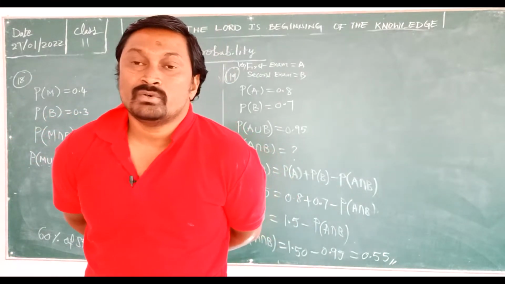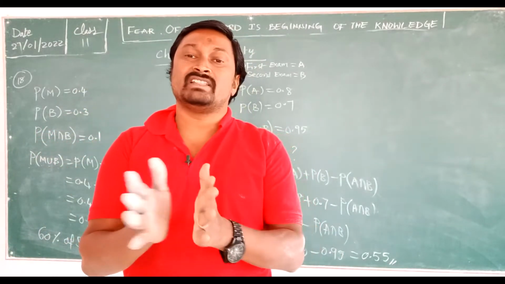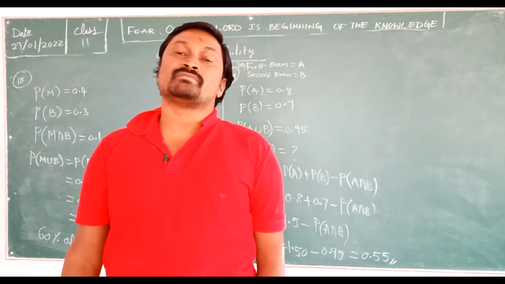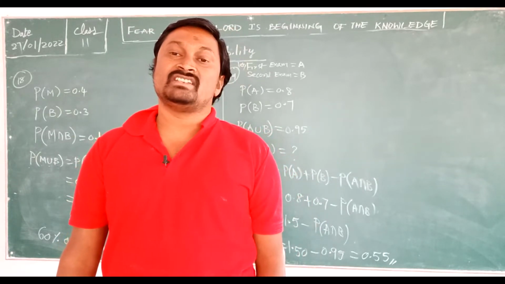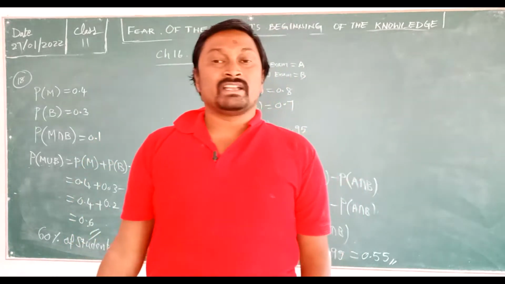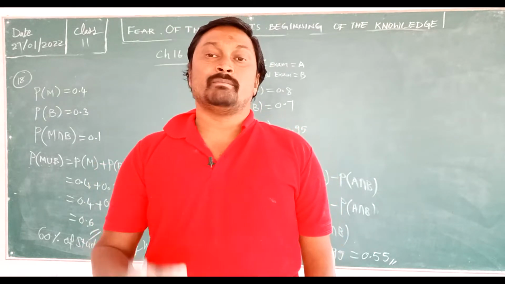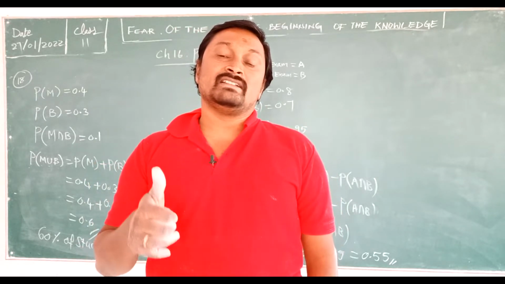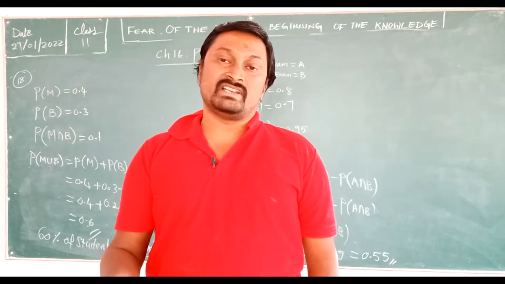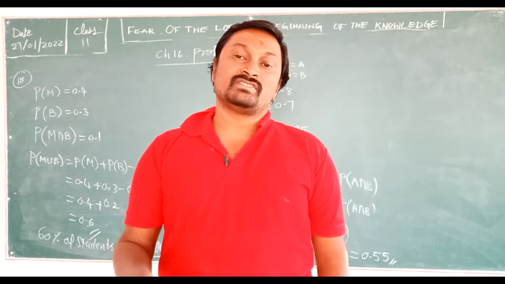Very good. Whoever got 0.55, give claps everyone. And the remaining two, problems 20 and 21, are homework for you. Thus we finished our probability chapter. Tomorrow onwards, very important sessions are going to start, because we are going to discuss only important questions and then 1 mark questions later. First important questions chapter wise, then 1 mark questions, then we will finish it off.